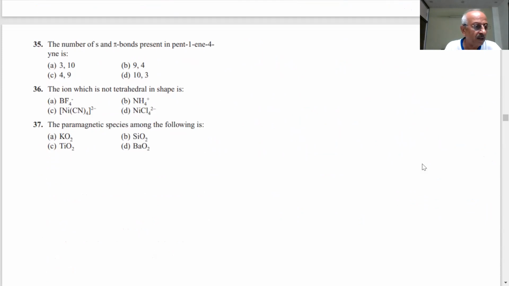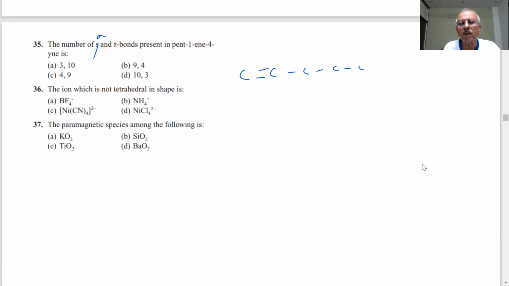The next question: the number of sigma and pi bonds present in the ion. What do you mean by S? Sigma and pi bonds. You have to write the structure of this, then only can the answer be given. Count the pi bonds, writing the double bonds: 1, 2, 3, 4.